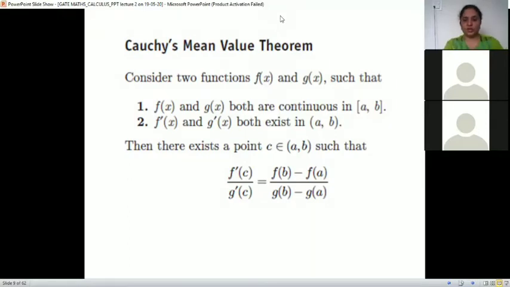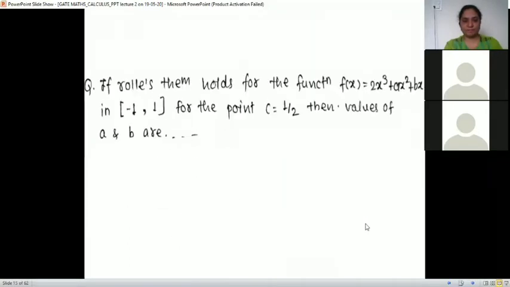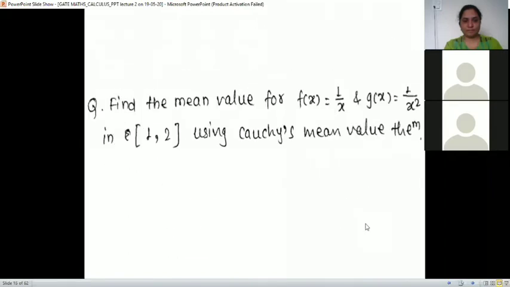We'll go to the question. Okay, f of x is there, g of x is there, the interval is there. Then can you tell me c, the mean value? Quickly.